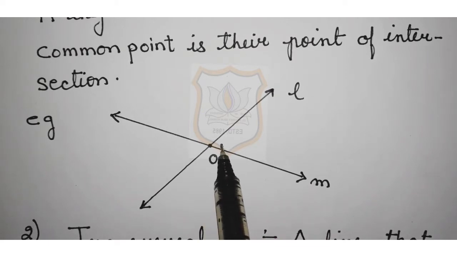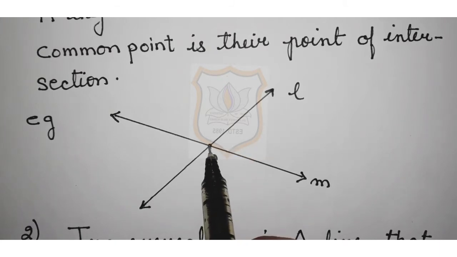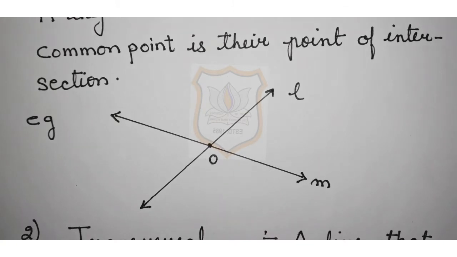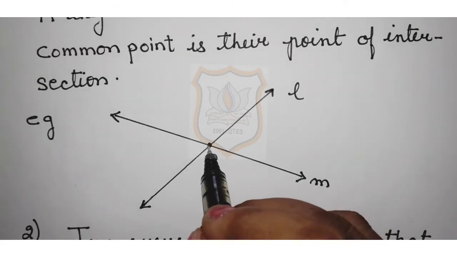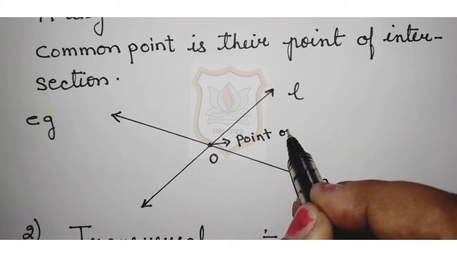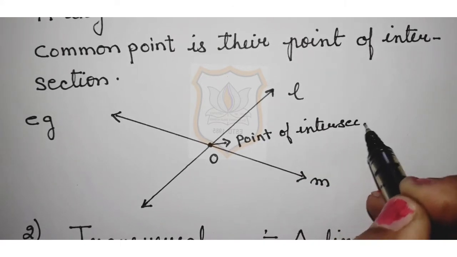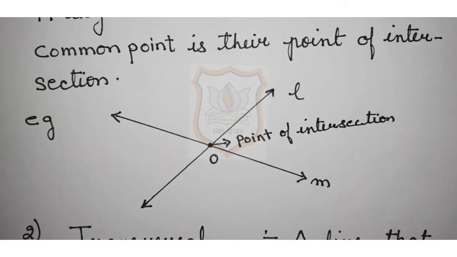Just like I have told you, a pair of lines are called intersecting if they have at least one common point. This one is a common point. This common point is their point of intersection. This is called as point of intersection. Understood? So these two lines are intersecting lines. Now another topic is transversal.